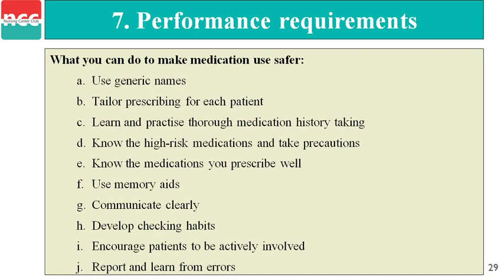Next, performance requirements. What can you do to make medication use safer? Use generic names, because the generic name is universal. The generic name of any drug does not change. There are two types of name, generic name and trade name. The trade name changes according to the company names, but the use of the generic name can help to not create any error, because the generic name is universal.